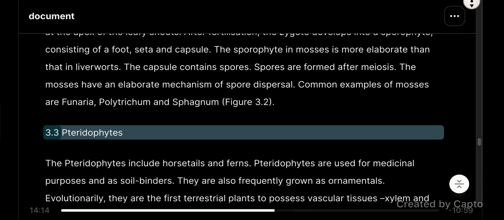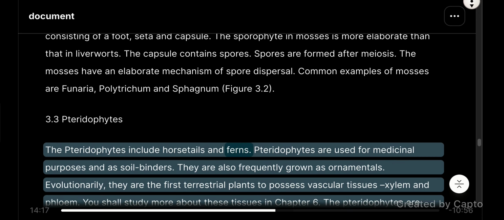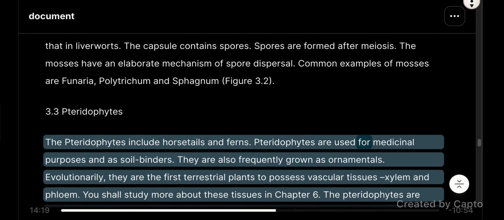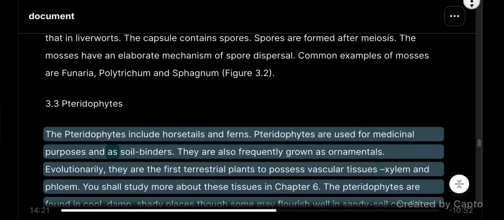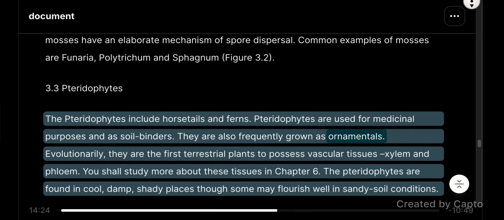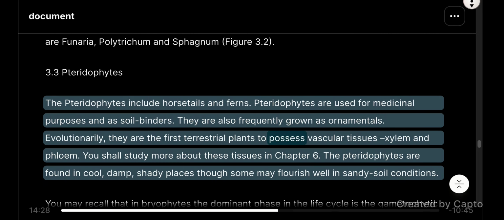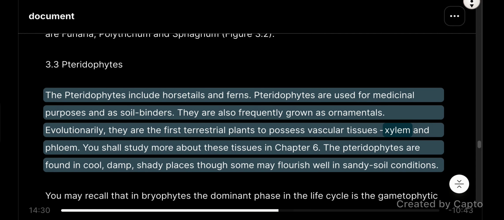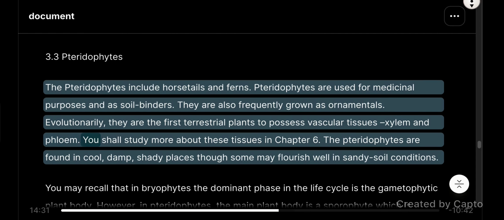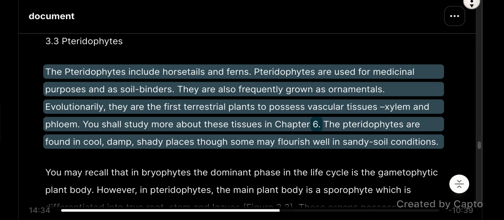Figure 3.2. 3.3 Pteridophytes. The pteridophytes include horsetails and ferns. Pteridophytes are used for medicinal purposes and as soil binders. They are also frequently grown as ornamentals. Evolutionarily, they are the first terrestrial plants to possess vascular tissues, xylem and phloem. You shall study more about these tissues in Chapter 6.